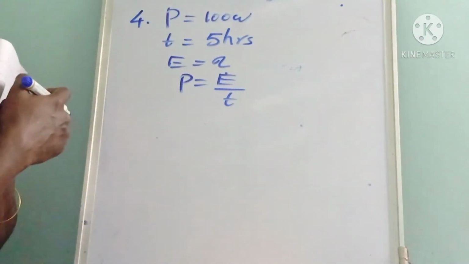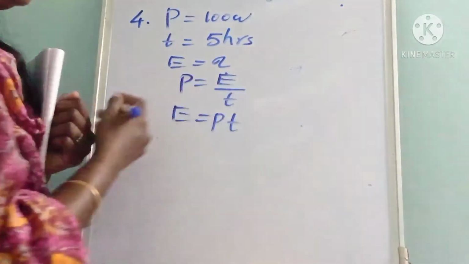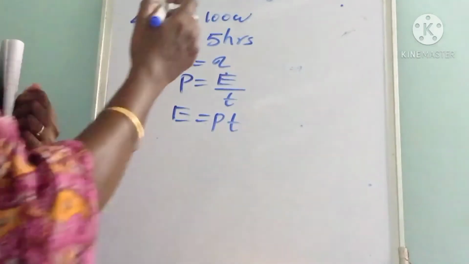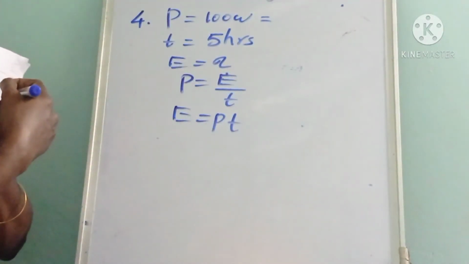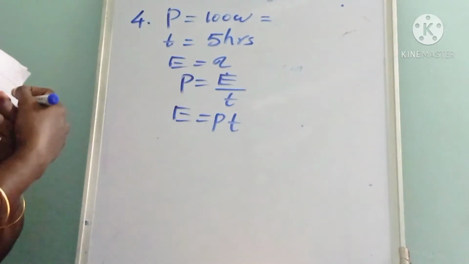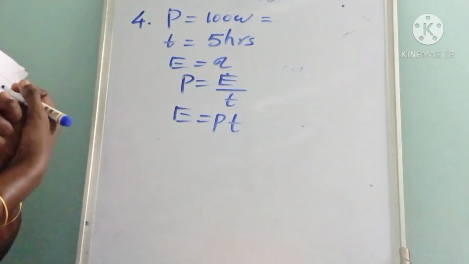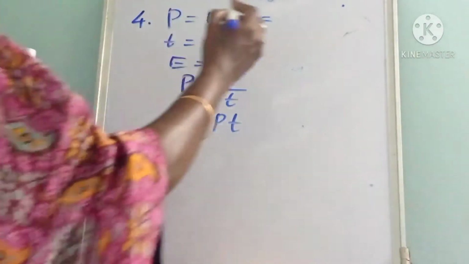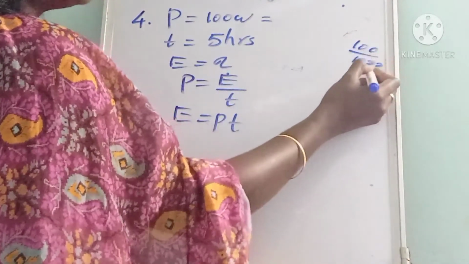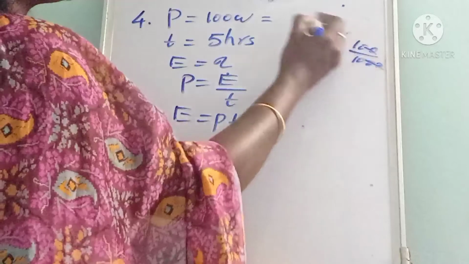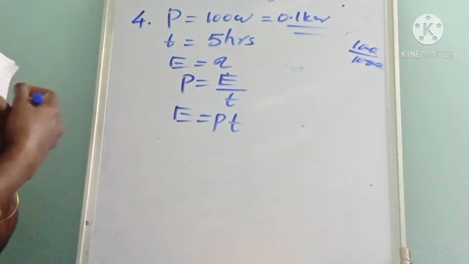We have to calculate energy consumed. So E is equal to power P into time T. And here we have to convert this watt into kilowatt. 100 watt, we have to convert into kilowatt. For that we have to divide it by 1000. So 100 divided by 1000 is 0.1 kilowatt. That is actually the power.